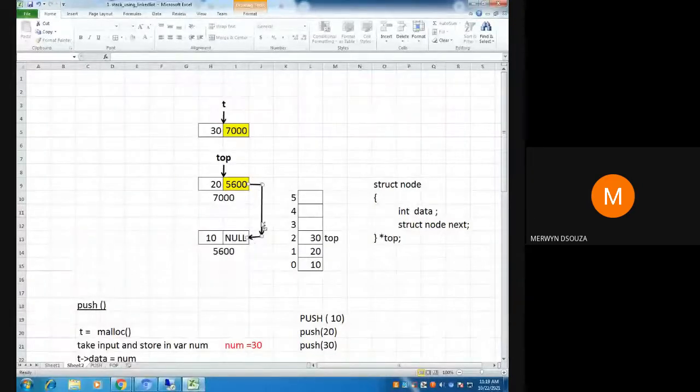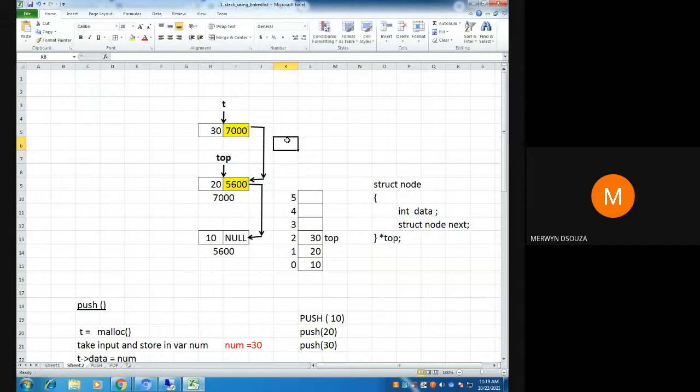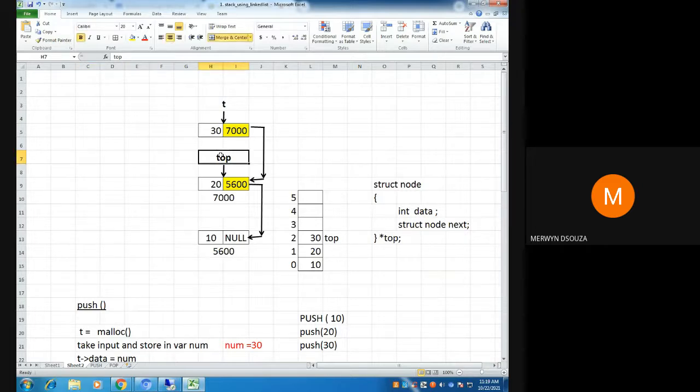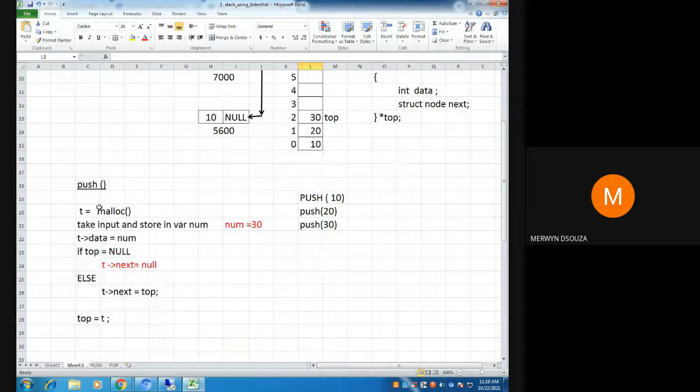So you get some link like this. A link is getting formed from this node to this node. And then what I say, top equal to T. So top will get shifted from here and top will come here. Okay, getting it? So you saw how your code is working.